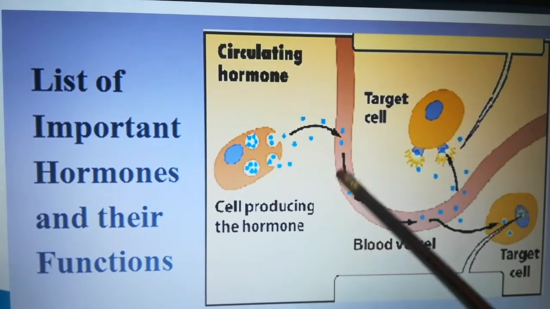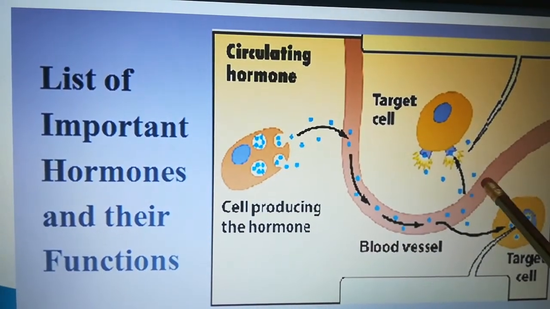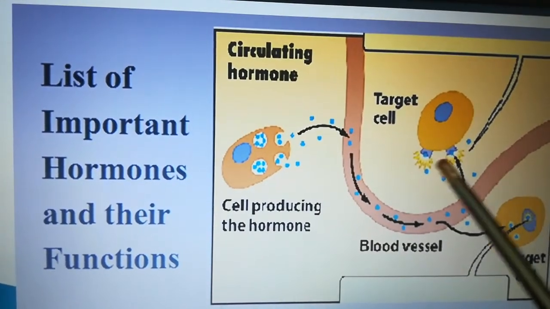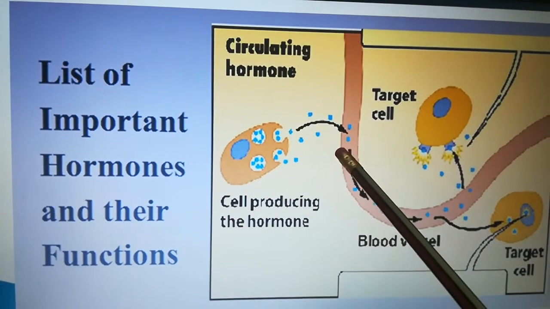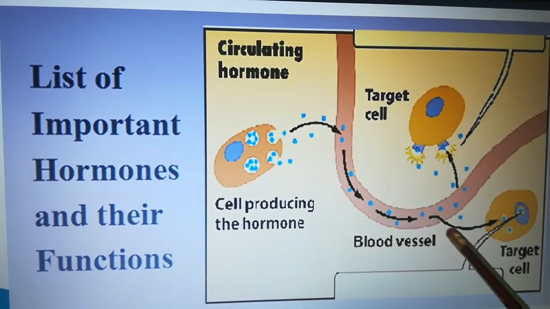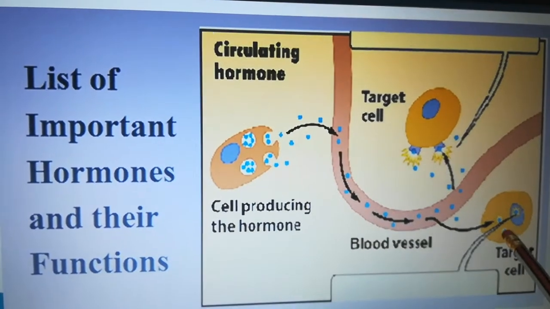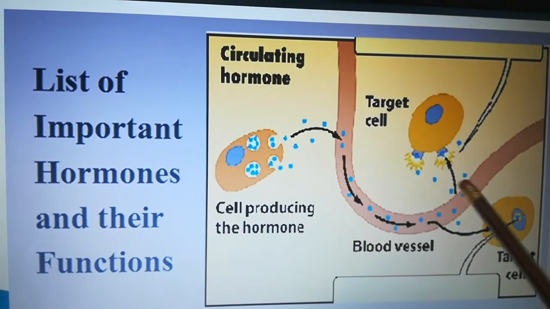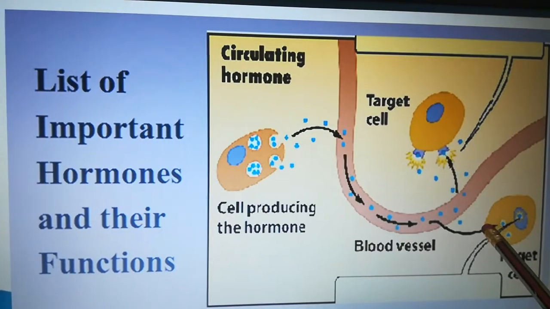What will they do when they are moving? They send signals to those tissues to tell them what they are supposed to do. They travel the entire body until they reach their target cells. Target cells are those parts of the body which should respond to the hormone that is released.